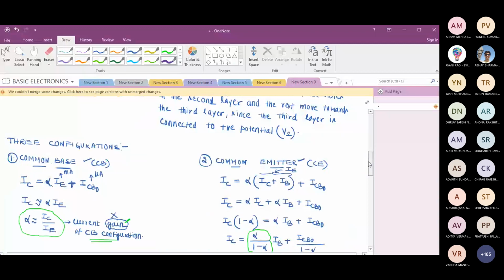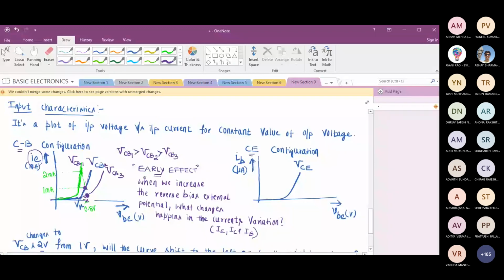If you have followed this phenomenon, the early effect, tell me in CE configuration, if I raise the VCE value, because in CE configuration the output voltage is VCE. So for a constant value of VCE, we are plotting IB versus VBE. Say suppose VCE initial is 1.